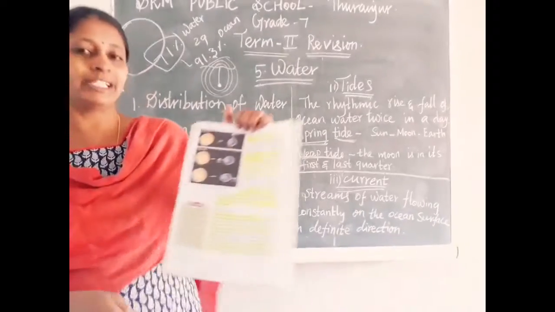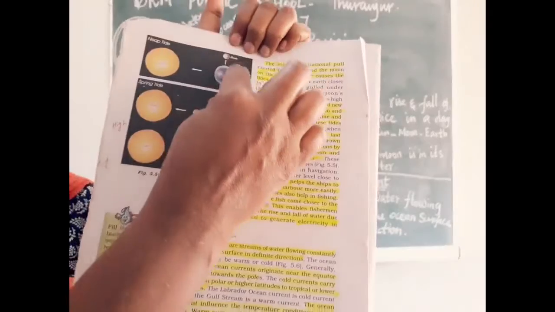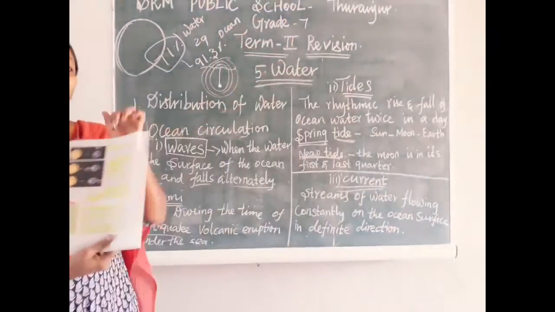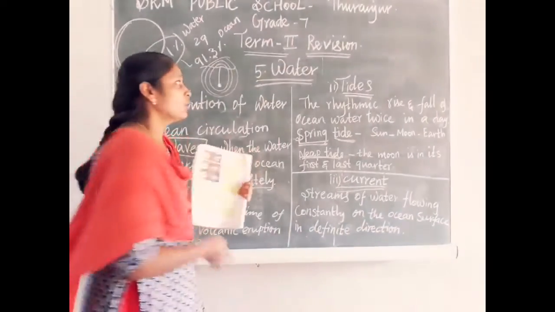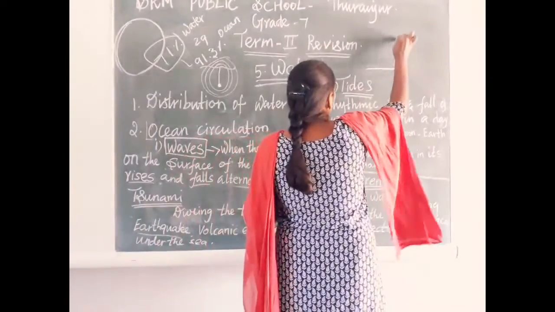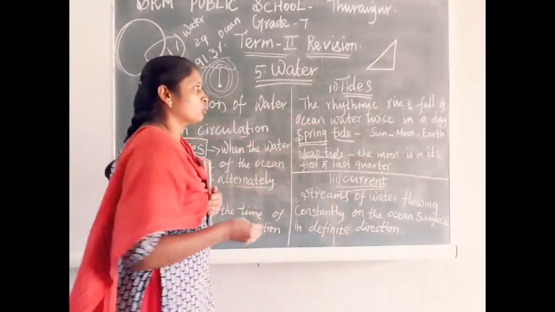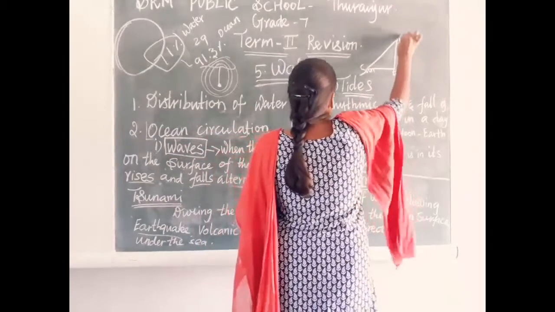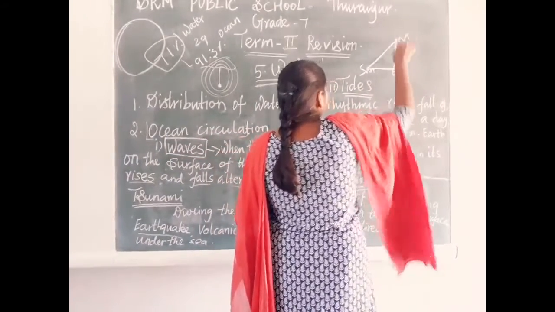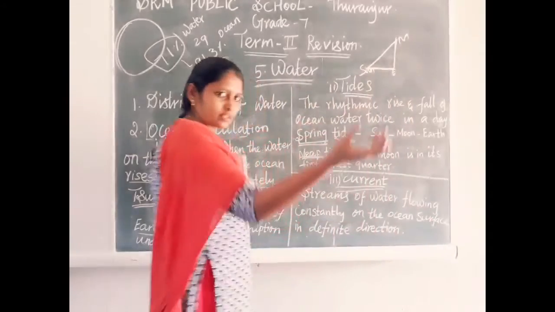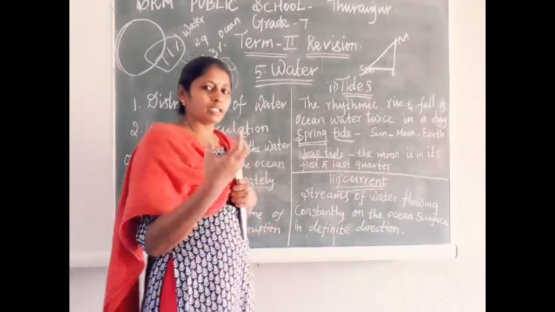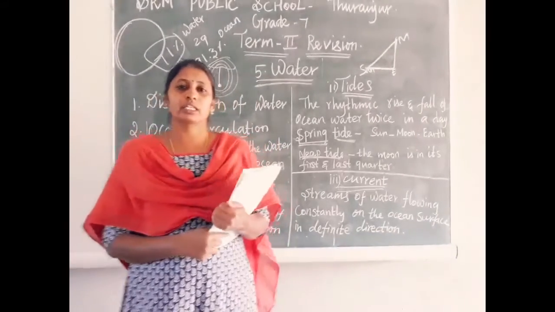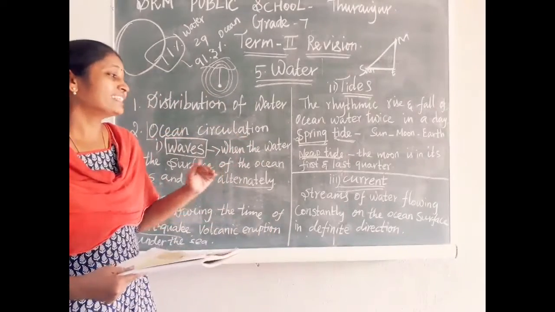When the earth, the moon, and the sun are in a diagonally opposite direction, like in a triangle shape, the moon is also pulling the earth and the sun is also pulling the earth. That time the structure of the water and the waves are different, so we get neap tide.